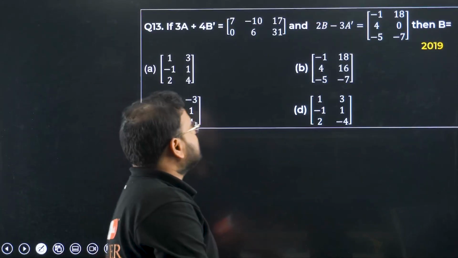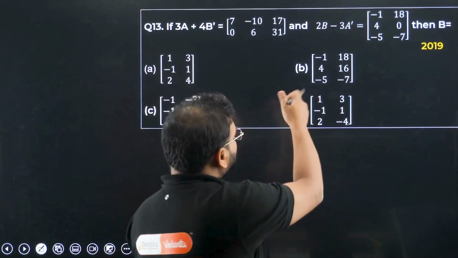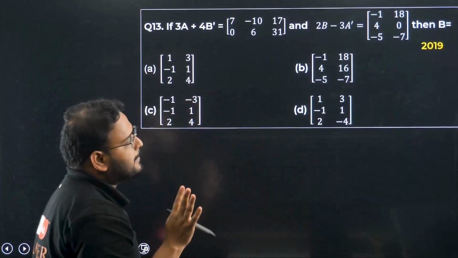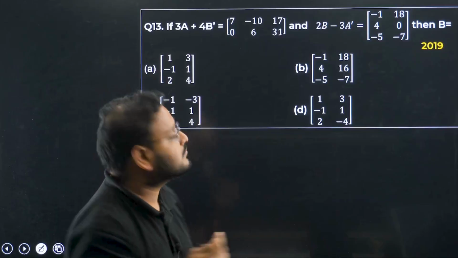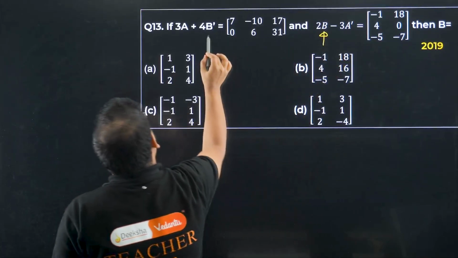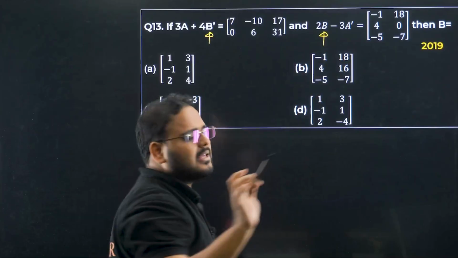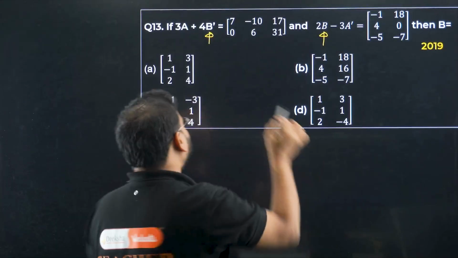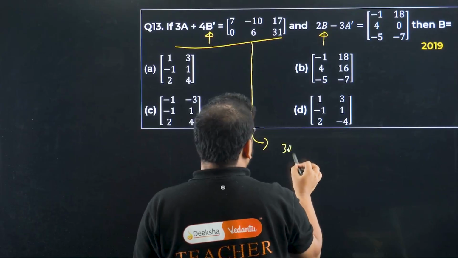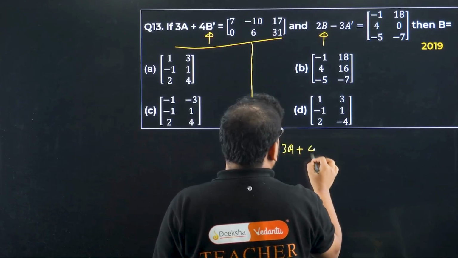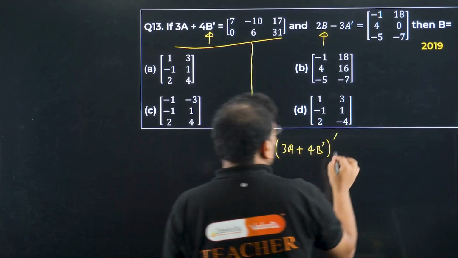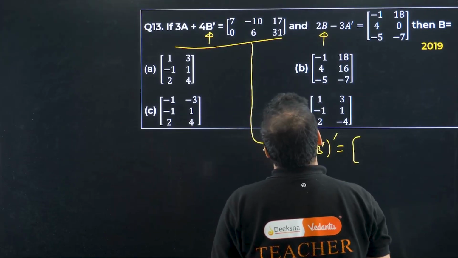3A plus 4B dash is equal to this given matrix. Again, 2B minus 3A dash is given as another matrix. They are asking to find the matrix B. Good thing for us, they've given this already in terms of B, but over here we have B dash. Then simply apply transpose on this particular equation. Apply. You get 3A plus 4B transpose the transpose, and this will be the matrix transpose, right?